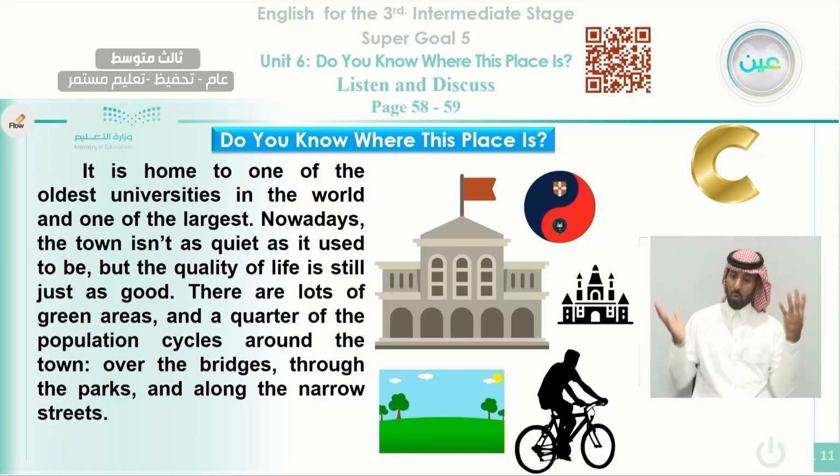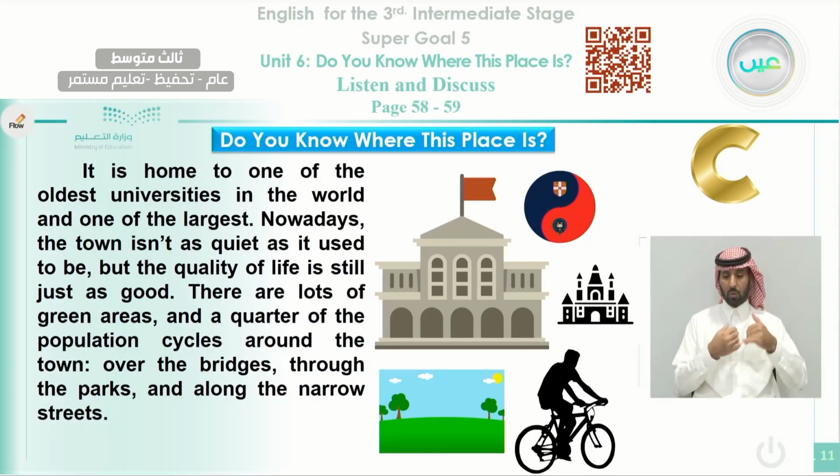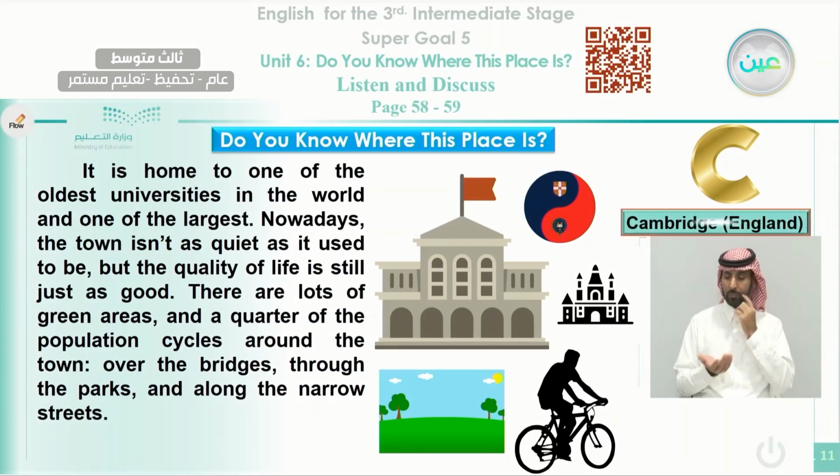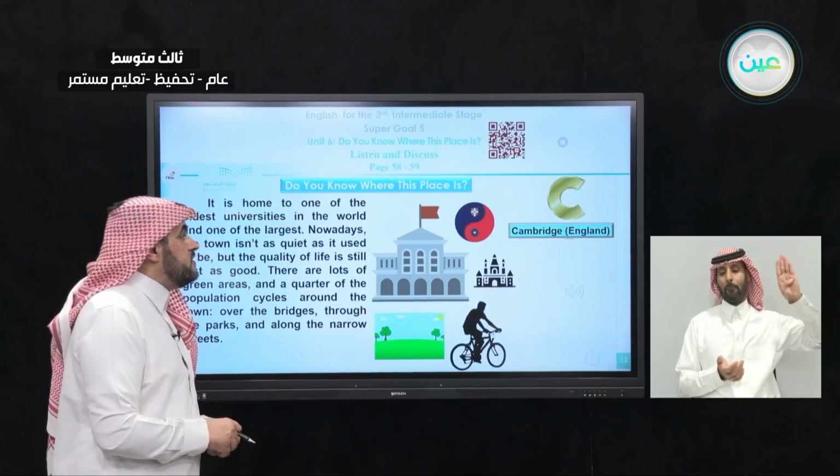Nowadays, the town isn't as quiet as it used to be, but the quality of life is still just as good. There are lots of green areas, and a quarter of the population cycles around the town, over the bridge, through the parks, and along the narrow streets. Okay, do you know what this city is? Okay, this is Cambridge. This is another Cambridge. This is another city. Where is the city?